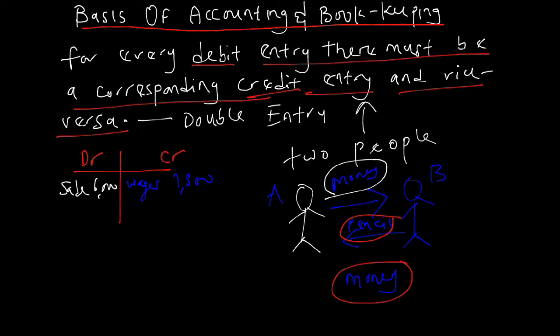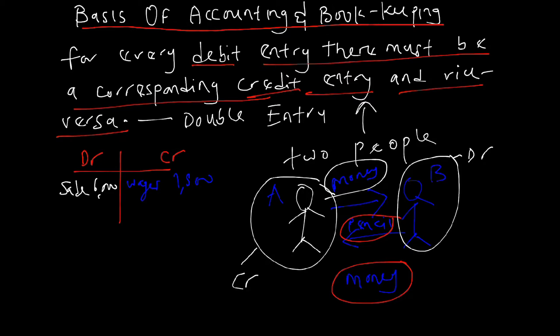So as a matter of fact, you can say that the money is going to Mr. B. Therefore, Mr. B will debit his account, and Mr. A will credit his account. That is what this rule of double entry is trying to say, that whenever a transaction happens and there is a debit entry, there will definitely be a corresponding credit entry.